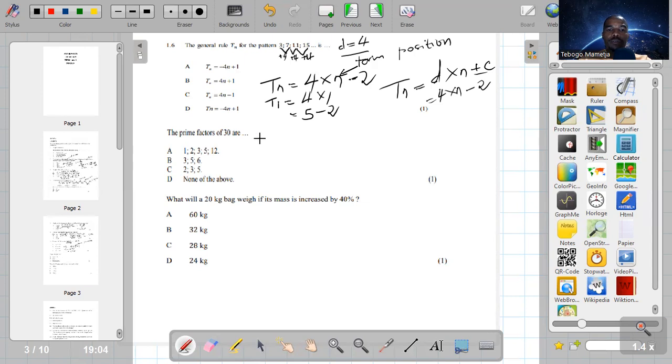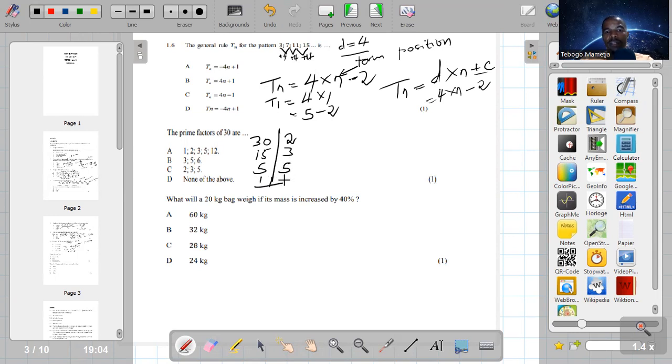If we use the table method, it's going to be 30. Then we divide by the first prime number which goes into 30, which is 2. So 30 divided by 2 is 15. Then we look at 15. 15 can be divided by 3, giving 5. 5 can be divided by 5, which is 1.